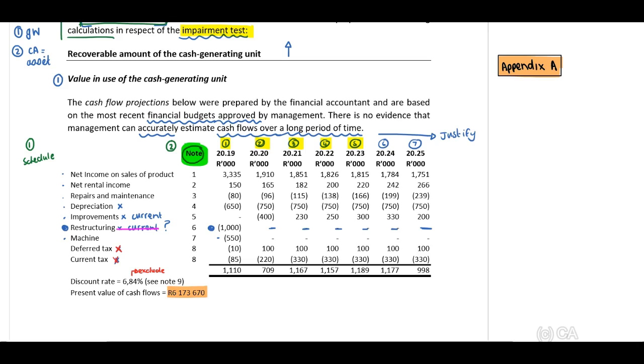Now, when we look at my first step in terms of the schedule, we have already identified that they have provided us with 7 years. But guys, normally we only use 5 years. Therefore, IFRS indicates to us that we may only use a period longer. Now, I'm going to write this down. We may only use a period longer than 5 years if it can be justified and performed with great accuracy. Therefore, it has to be accurate.